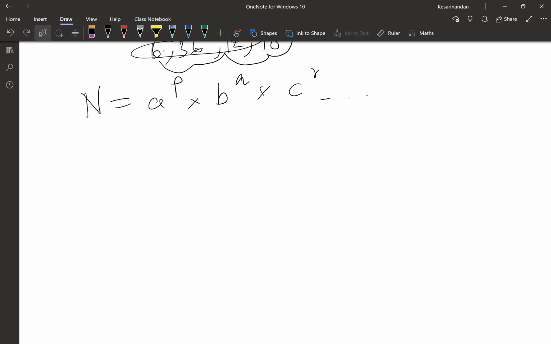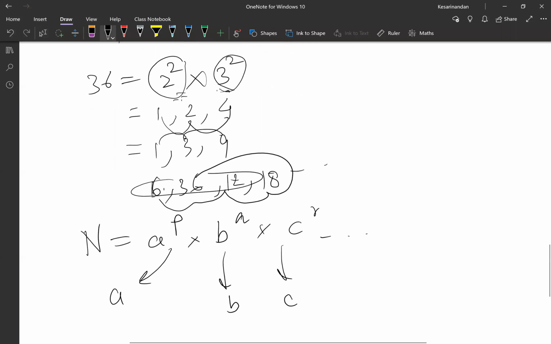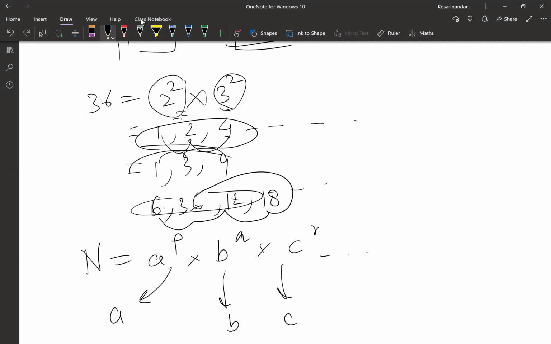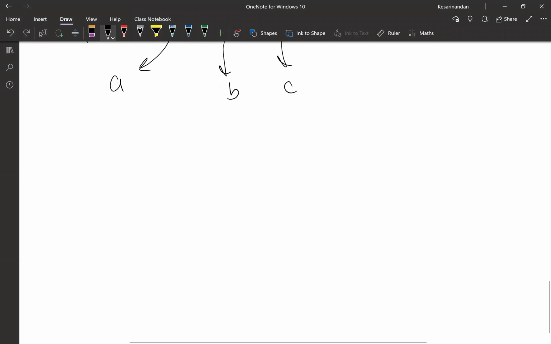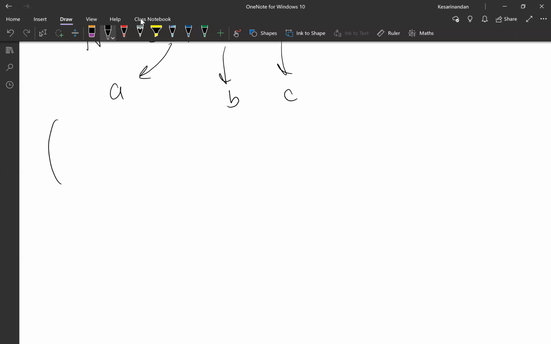What will happen is there will be some factors of a because of this, some factors of b, some factors of c, and so on. Like we saw here, this will be the factor line of 2, this will be the factor line of 3. Among these, some also consist of factor lines of 2, some of 3. So when you add them on a line, you can take something common and then multiply them. I'm purposely not going into its derivation, guys, because it will be time consuming, but don't worry, you will understand this part. And you will find that you have seen such a formula somewhere.